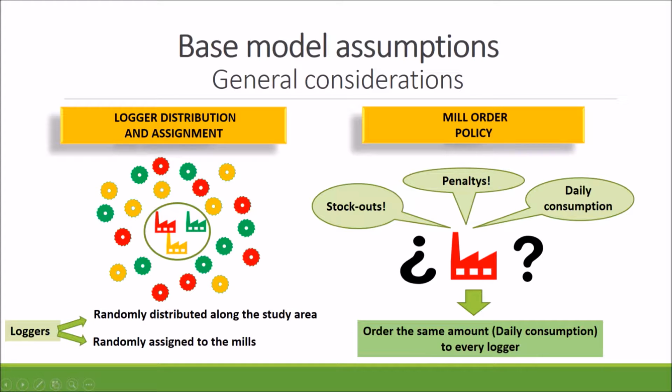In the case of the base model, with respect to the first point, the loggers are distributed randomly in space and are also randomly assigned to mills. Regarding the second point, it is considered that each mill once a day requests an amount of total wood equal to its daily consumption. This daily amount must be contributed by the sum of the supplies of all the loggers that each mill has assigned.